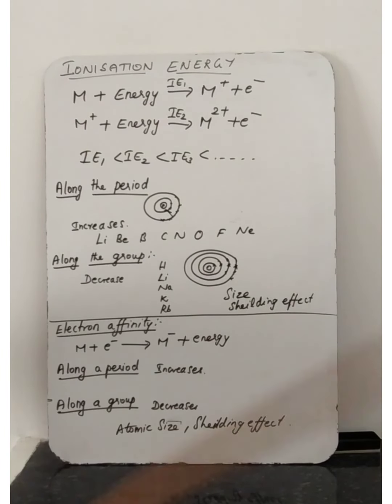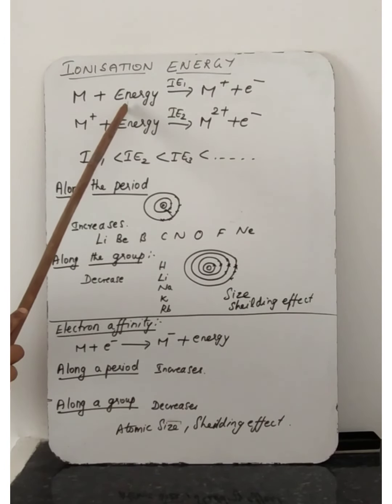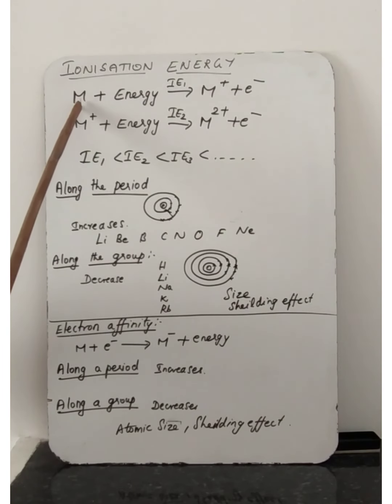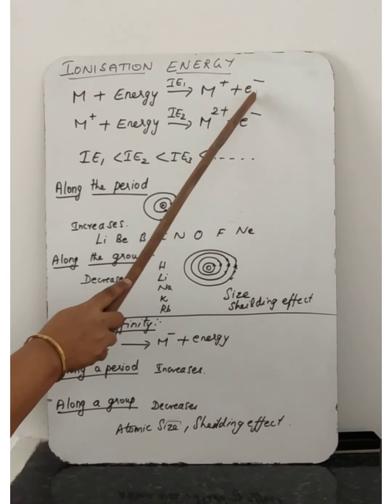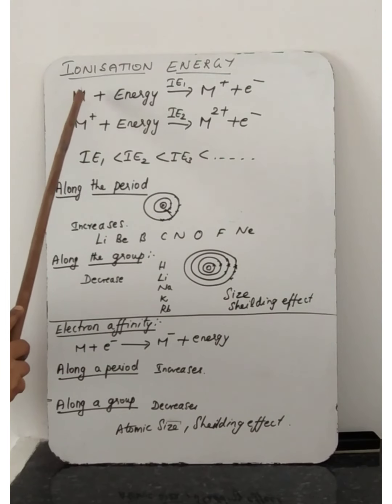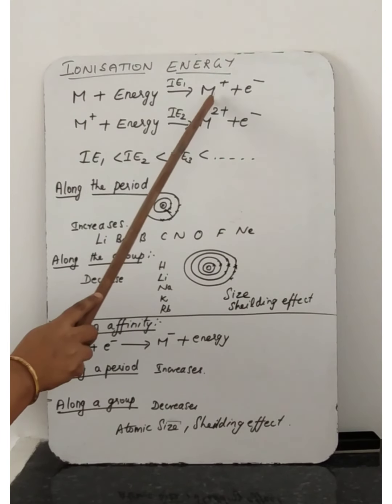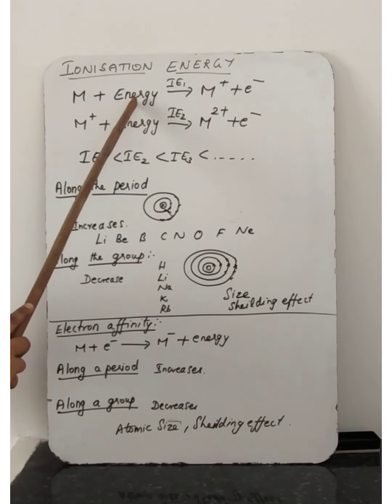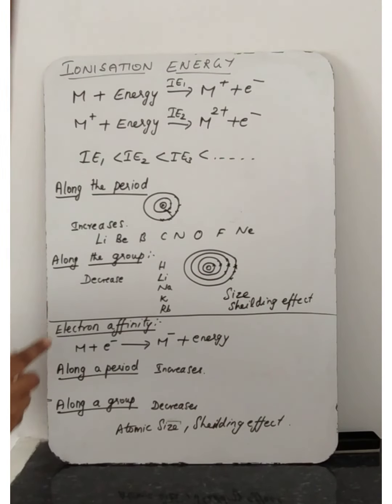Understand what I am saying? When an isolated gaseous atom requires some amount of energy to remove an electron from it, that atom becomes a cation. That required amount of energy is called the ionization energy.